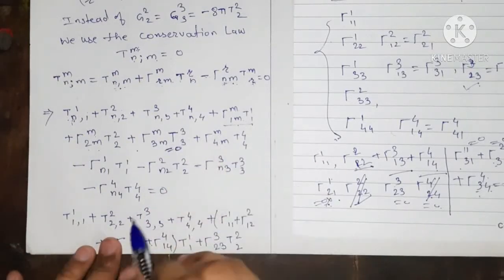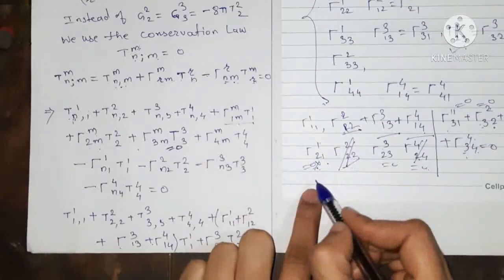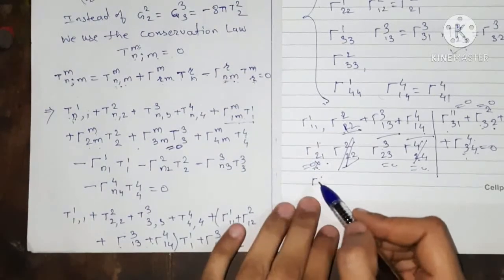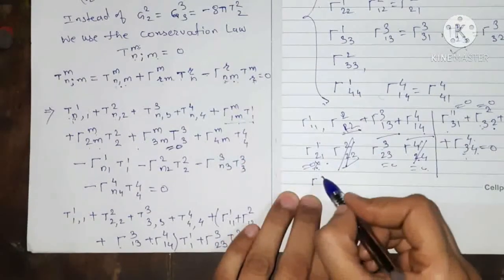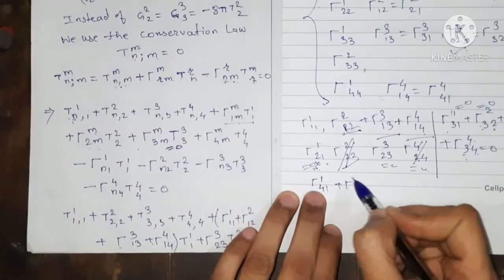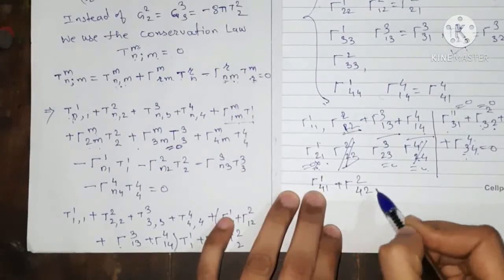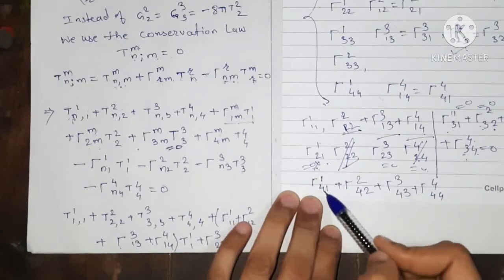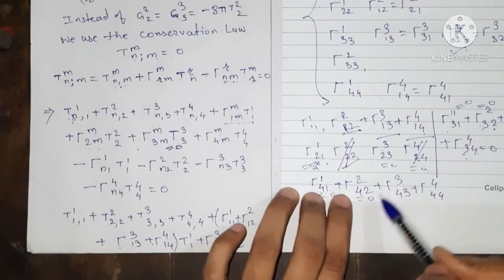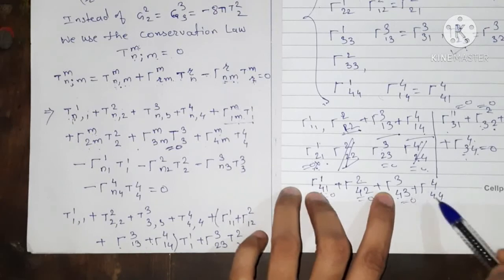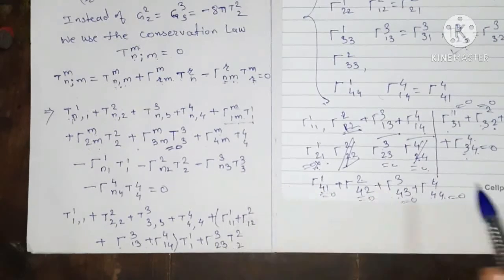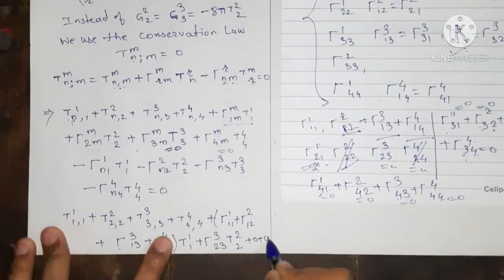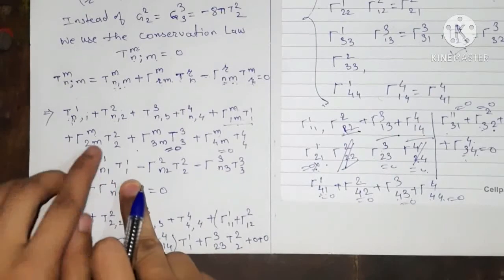Similarly gamma of m4m, if we talk about this, then it is gamma of, so here m equals 1, so 1 4 1, plus gamma of m equals 2, it is 2 4 2, plus gamma of 3 4 3, plus gamma of 4 4 4. 1 4 1 equals 0, 2 4 2 is not present, equals 0, 3 4 3 is not present, 0, gamma of 4 4 4 is not present, therefore this term is also equal to 0, okay. So we get plus 0 plus 0, and then we have the next term.